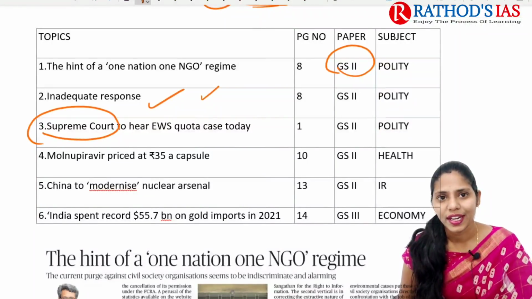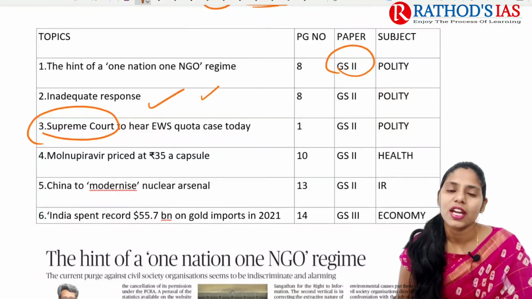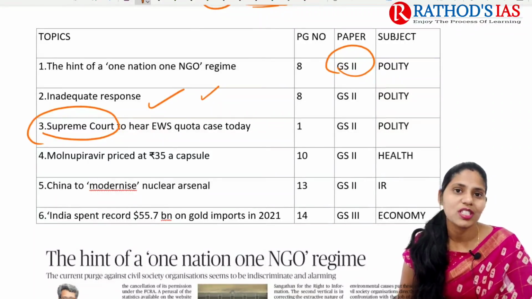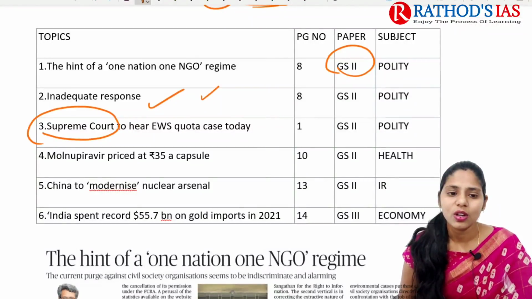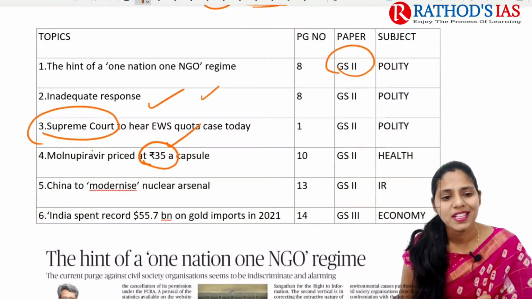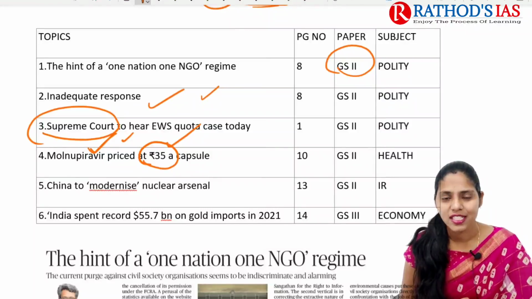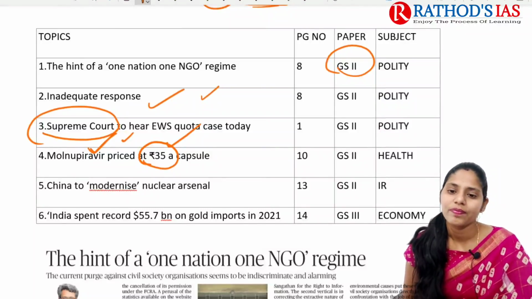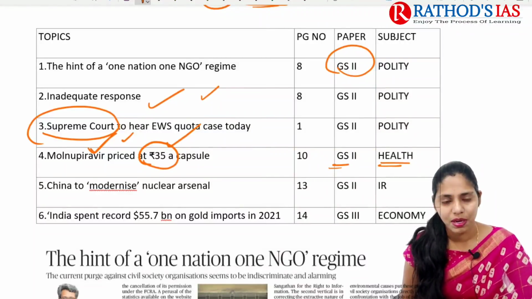Molnupiravir is an antiviral drug. As you all know, recently DCGI, Drug Controller General of India, gave permission for this molnupiravir, and this article is talking about the price of this drug. And here we need to know some basic facts regarding this molnupiravir and how it mainly acts, that is, what is the mechanism of action. So this will be important from our health, which mainly comes under GS paper 2.